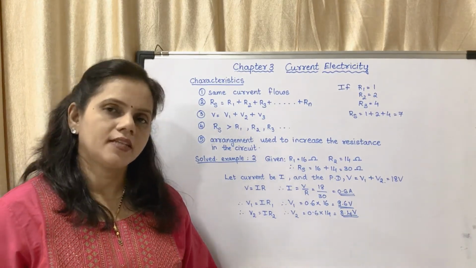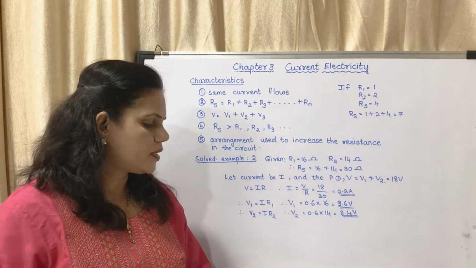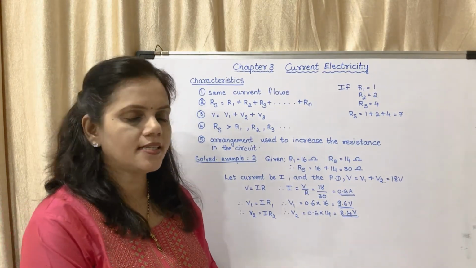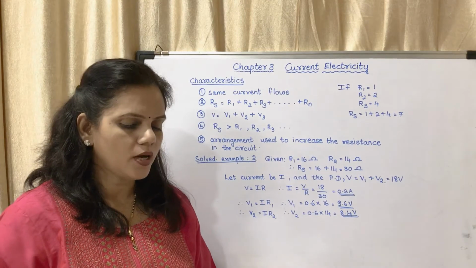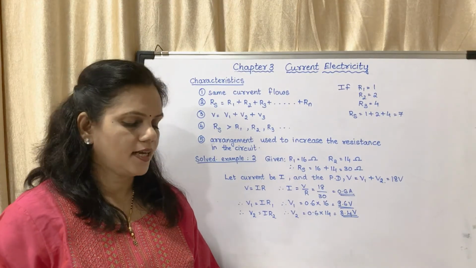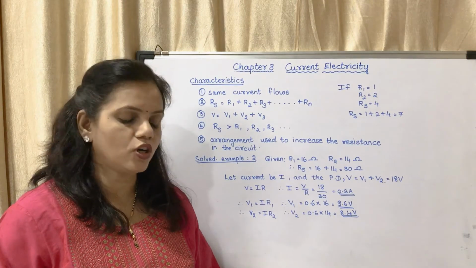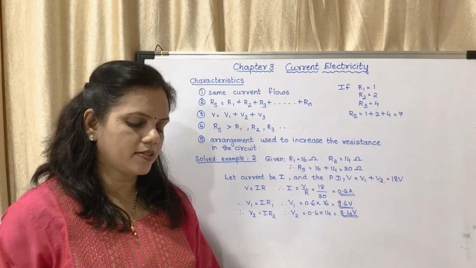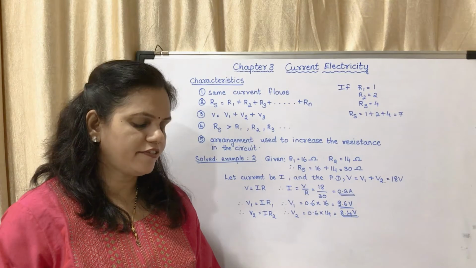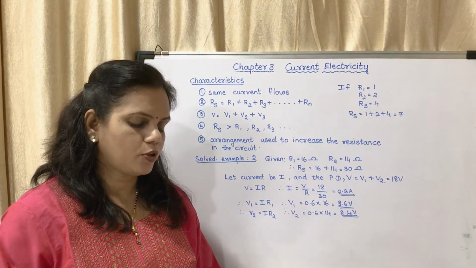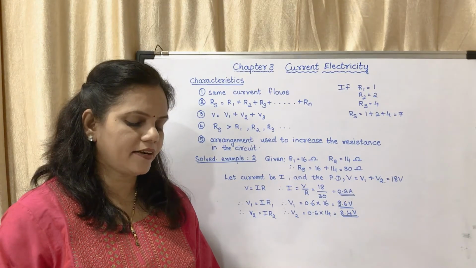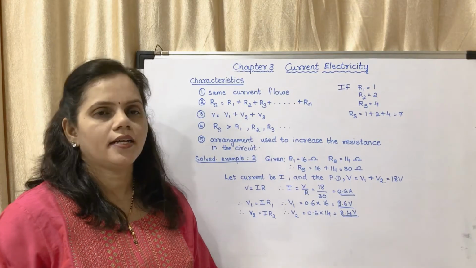Now the next example: two resistors having resistances 16 ohm and 14 ohm are connected in series. If a potential difference of 18 volts is applied across them, calculate the current flowing through the circuit and the potential difference across each individual resistor.